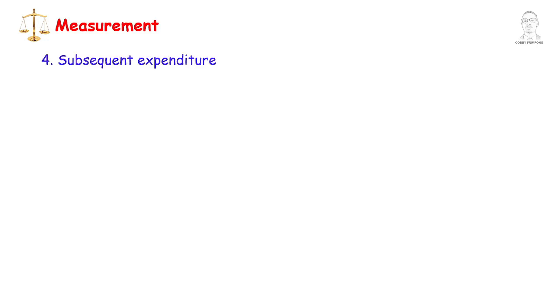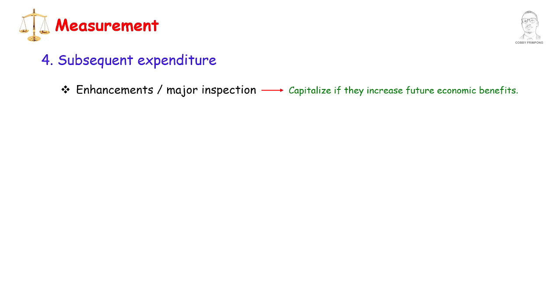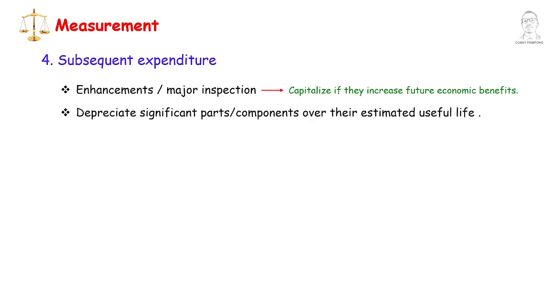Subsequent expenditure. Enhancements or major inspections. Enhancements and major inspections should be capitalized if they increase future economic benefits. Significant parts or components are required to be depreciated over their estimated useful life. Cost of replacing components are required to be capitalized.